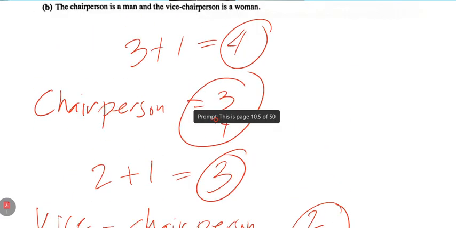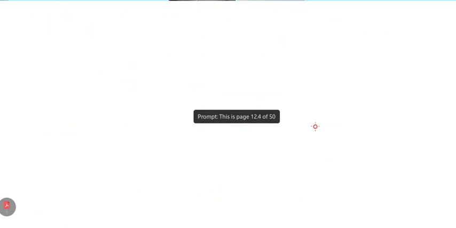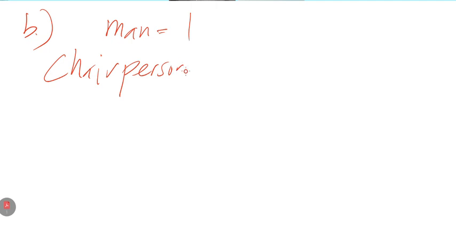Next, since we found the answer for A, the second question, B, is that the chairperson is a man and the vice chairperson is a woman. Let's solve it. For this one, the first person would be a man. There is only one man, so the probability for the chairperson is 1 out of 4.